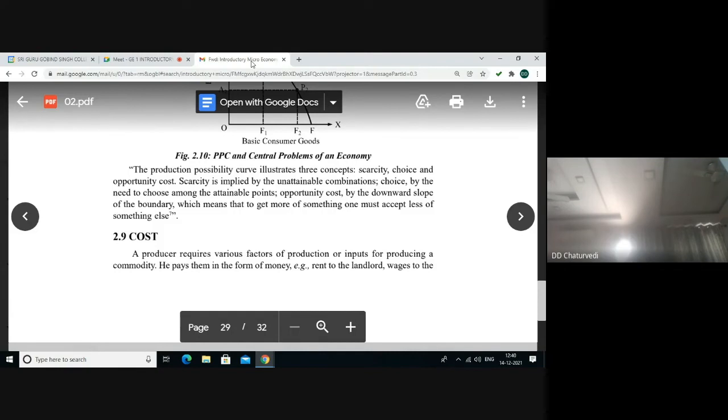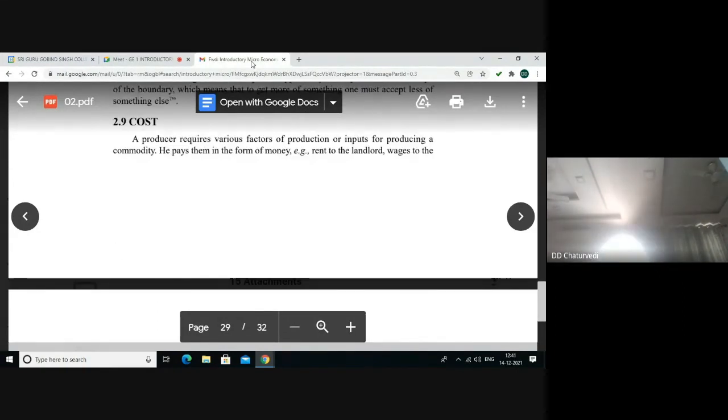Further, opportunity cost concept is also being reflected through production possibility curve by the downward slope. That means to get more of something, one must accept less of something else. While choice is indicated by the need to choose among many available combinations of the commodities. Since we have used the concept of opportunity cost while explaining production possibility frontier, we must know actually what happens when expenses are incurred on the factors of production.